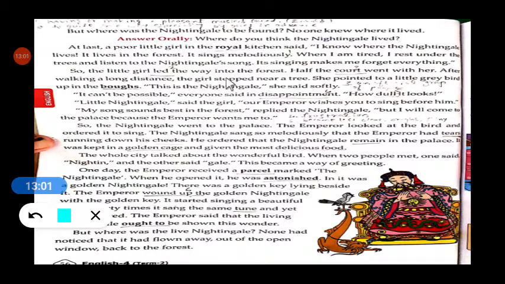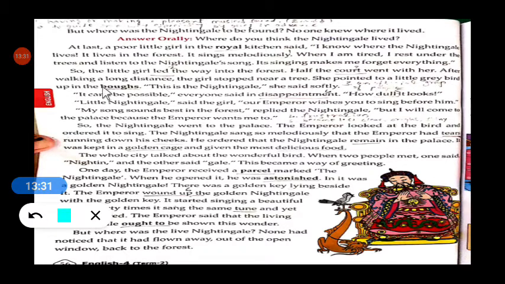Then half the court went with her. Here, court means an official group of people. So who works in that palace? The servants. So half of the court went with that poor little girl to catch that nightingale.